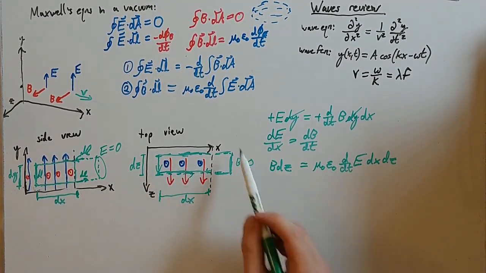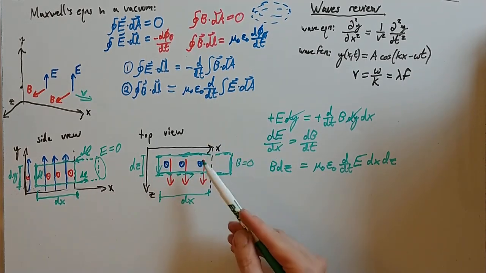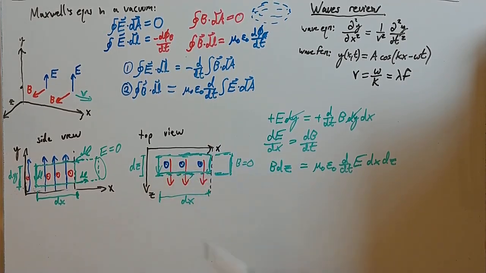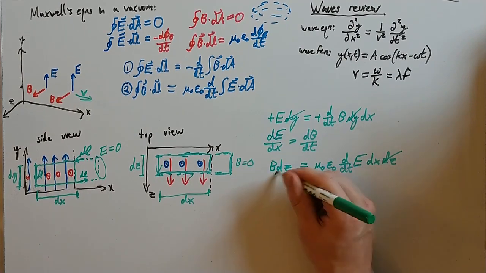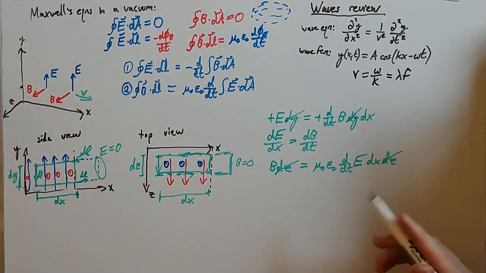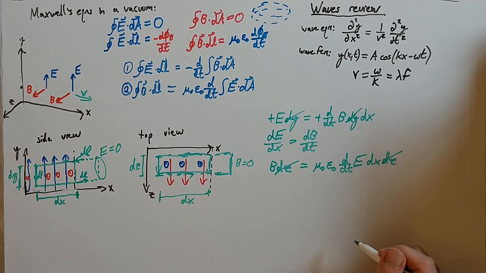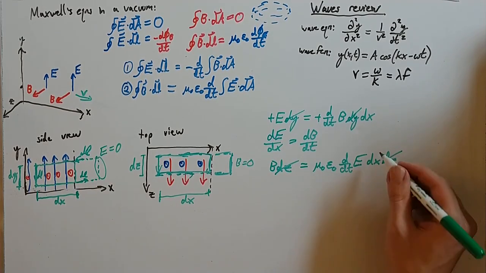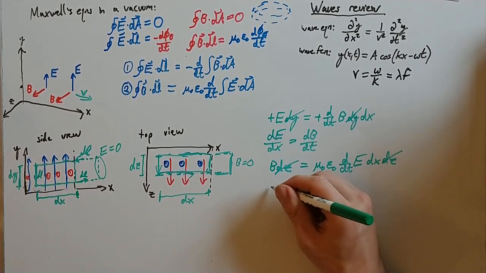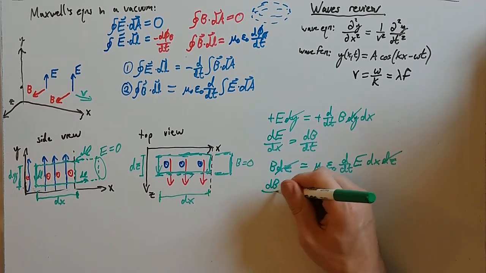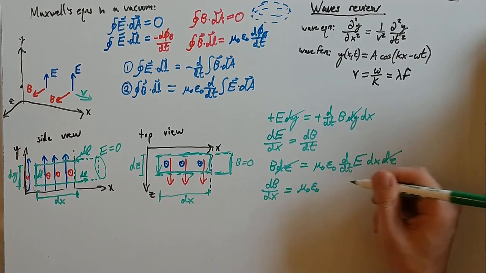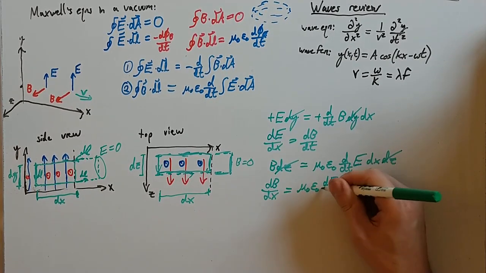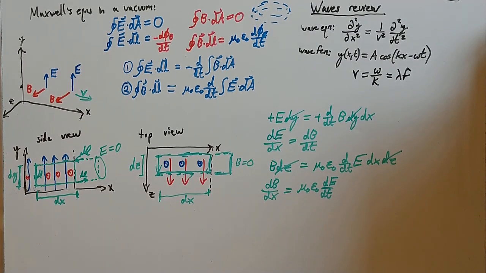That will give me E dot dA, the flux going through this loop right here. Now you'll notice that I've got a dz on both sides. Those will cancel out. And if I divide through by dx, then that will give me dB/dx equals mu naught epsilon naught dE/dt.